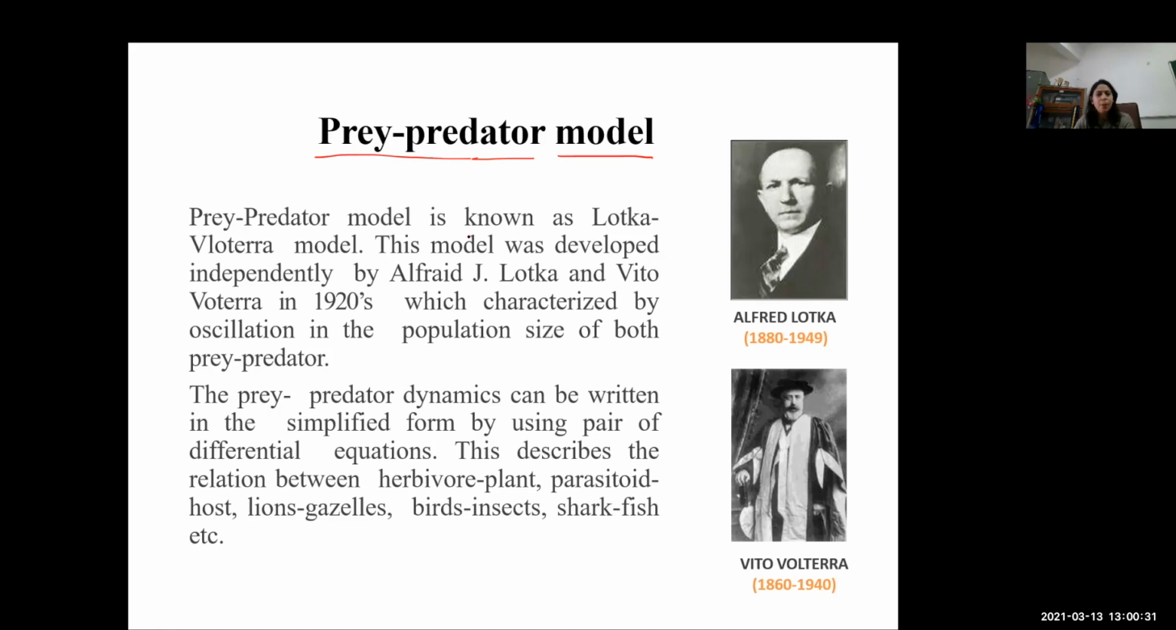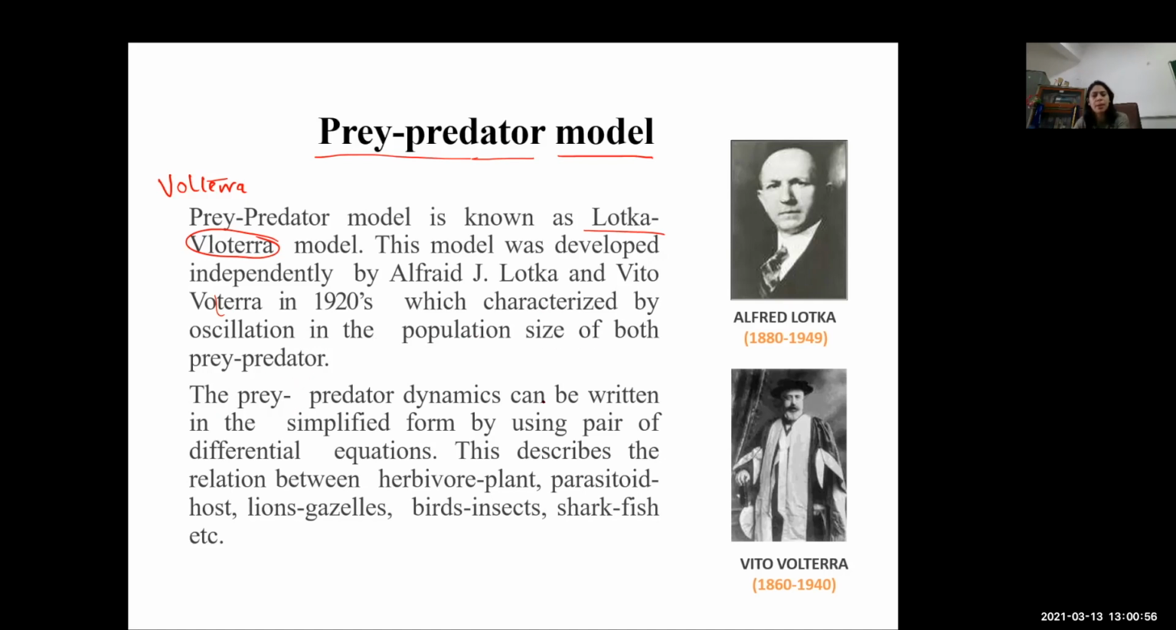This prey-predator model is also known as the Lotka-Volterra model. Sorry, there is a spelling mistake. This is Volterra. This is the Volterra model. This model was developed independently by Alfred J. Lotka and Vito Volterra in the 1920s, which is characterized by oscillations in the population size of both prey and predator.